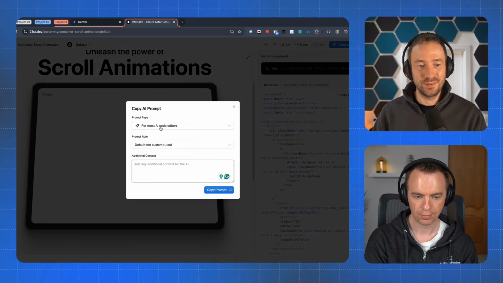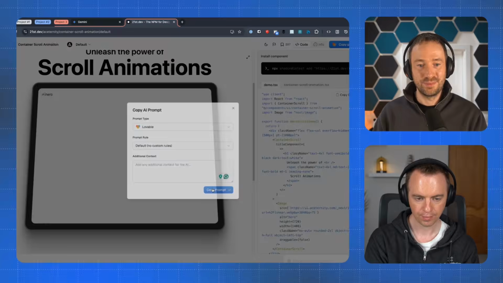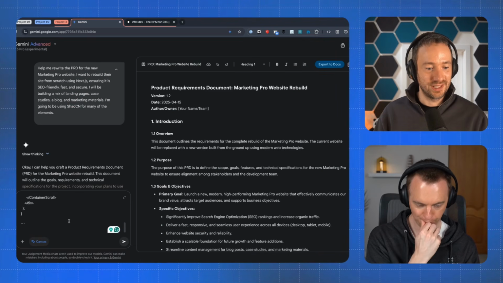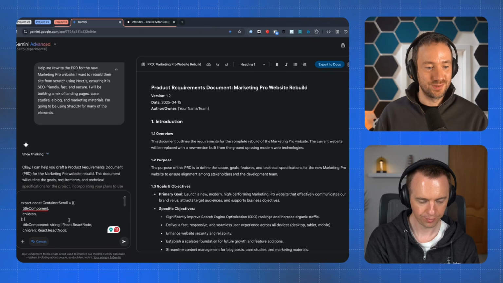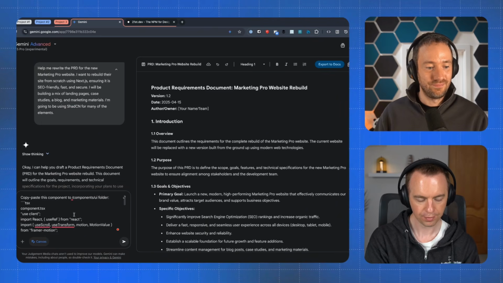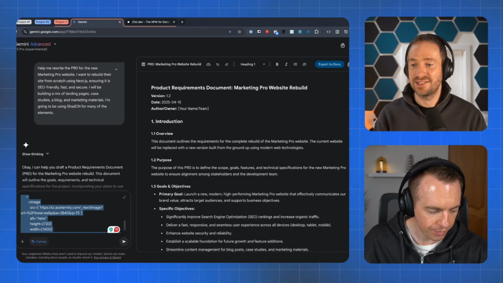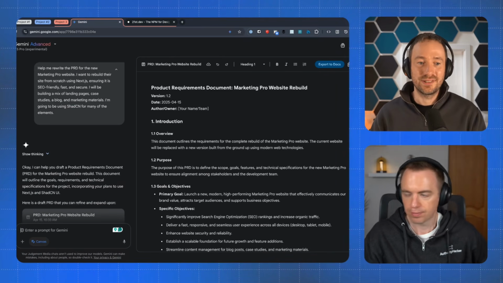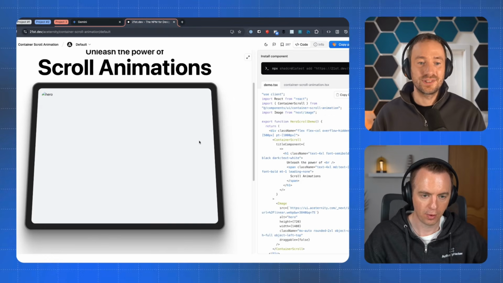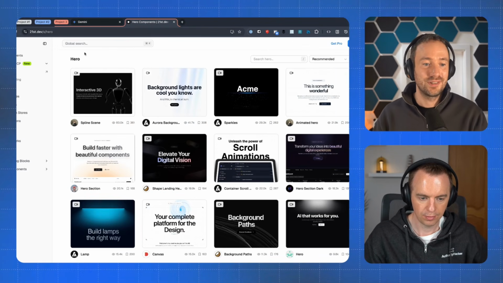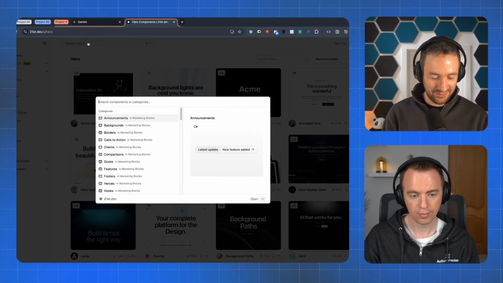So if you click copy prompt, like you see you have like Lovable here, for example. So you could click here, I could copy the prompt, and let's paste it here just to show you. But you basically have a giant prompt that gives all the code to use and how to use it to an LLM inside something like Windsurf. So that's why I say I'm going to use these kind of elements. So then I can just go shop here and I can be like, hey, change the header to this, change the navigation. You know, they have this amazing navigation, for example.